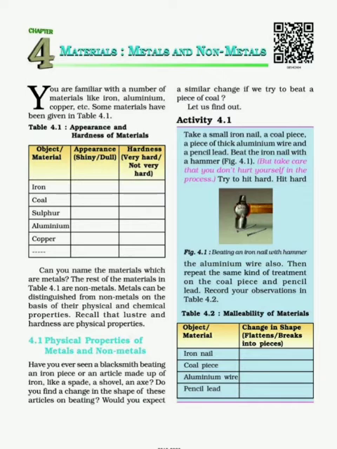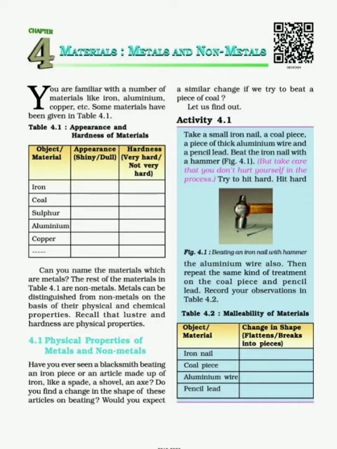Now see activity 4.1. What is given in activity 4.1 is that you have to take different materials: an iron nail, coal, aluminium wire and pencil lead. You have to take all these four things, and you need to take one more thing, a hammer. One by one you need to hit hard with the hammer on all these four substances, right? What you will observe when you hit the iron nail very hard, it becomes